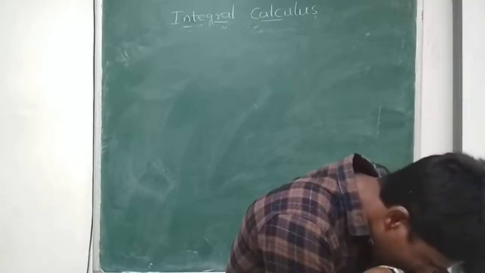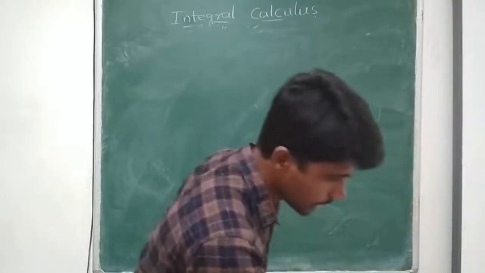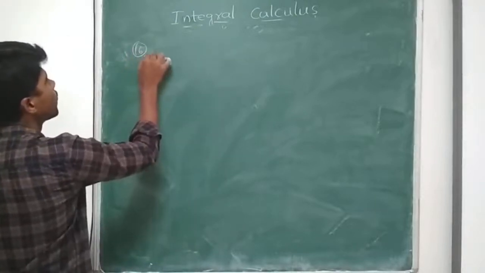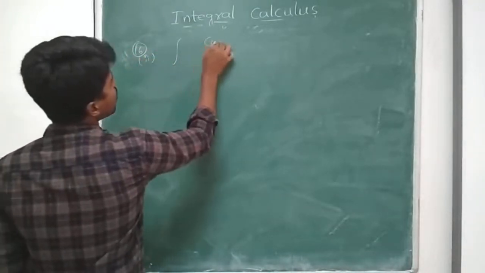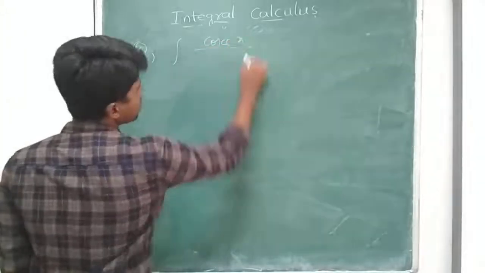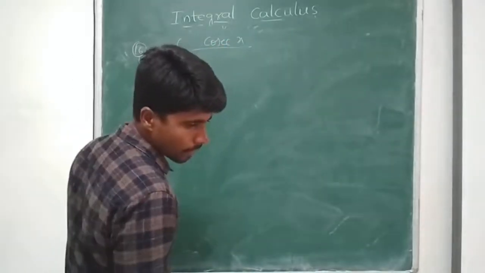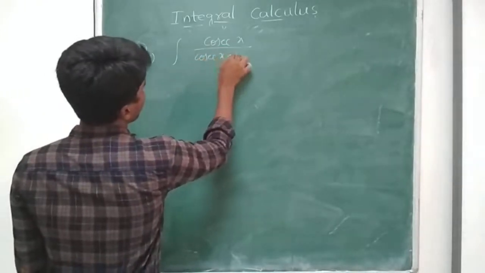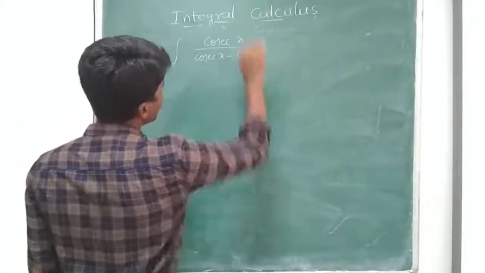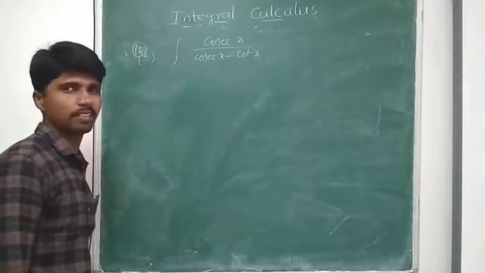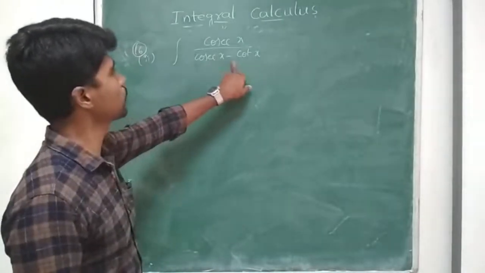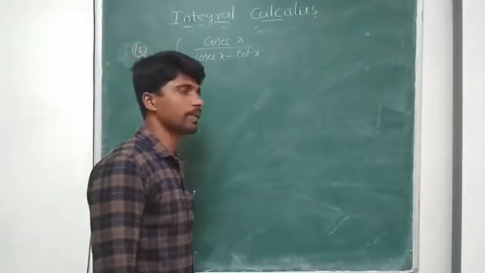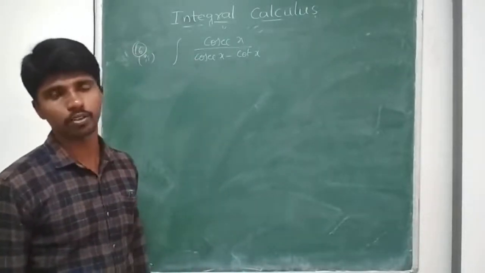Question 16: integral of cosecant x by cosecant x minus cot x. What shall we do? Simple. So what I have, cosecant x minus cot x in the denominator, I have an identity: cosecant square x minus cot square x is 1.